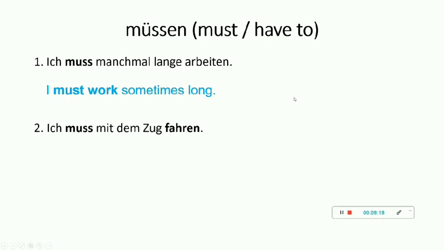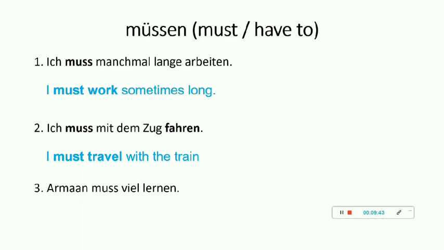Moving on to the second example, "Ich muss mit dem Zug fahren." What is the modal verb? Again, müssen. It gets conjugated with ich, it becomes muss. And the actual verb, that is fahren, that means to travel. It goes at the last. So it means I must travel with the train. I hope this is clear.